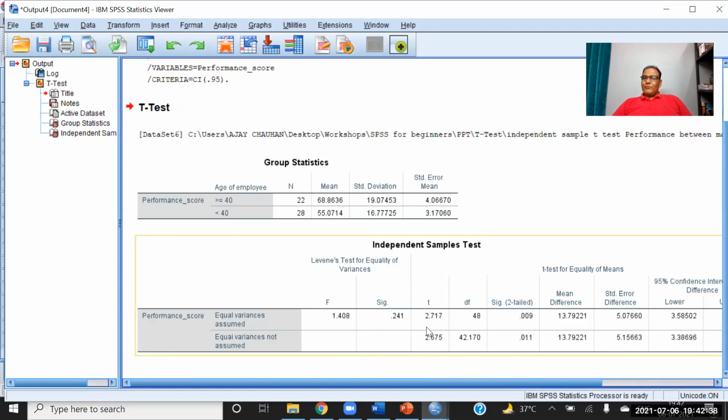The t value is more than 1.96. And we know that when the t value is more than 1.96, the p value is less than 0.05, which means the null hypothesis can be rejected. It means both the groups are significantly different. And the mean of which group is higher? Employees more than 40. So we can say the employees who are more than 40 years of age are performing better.